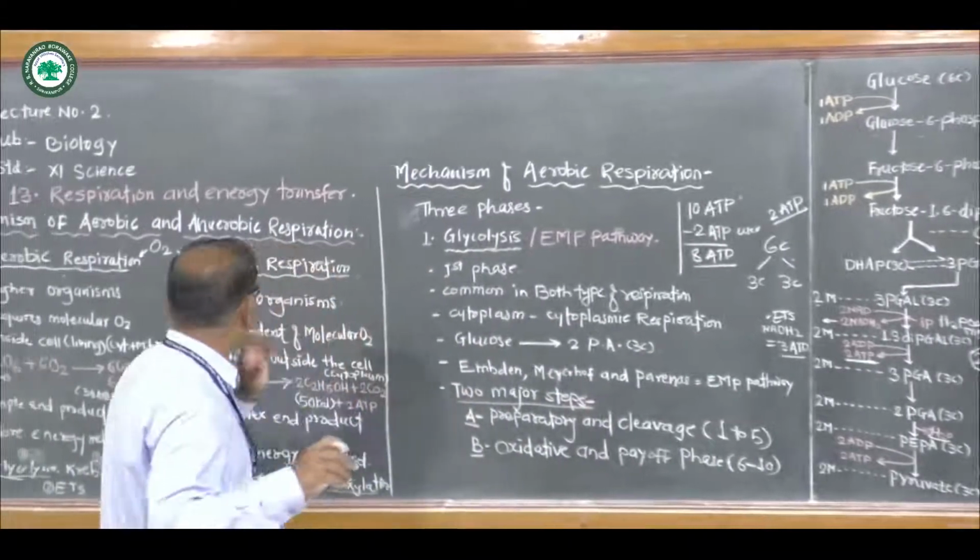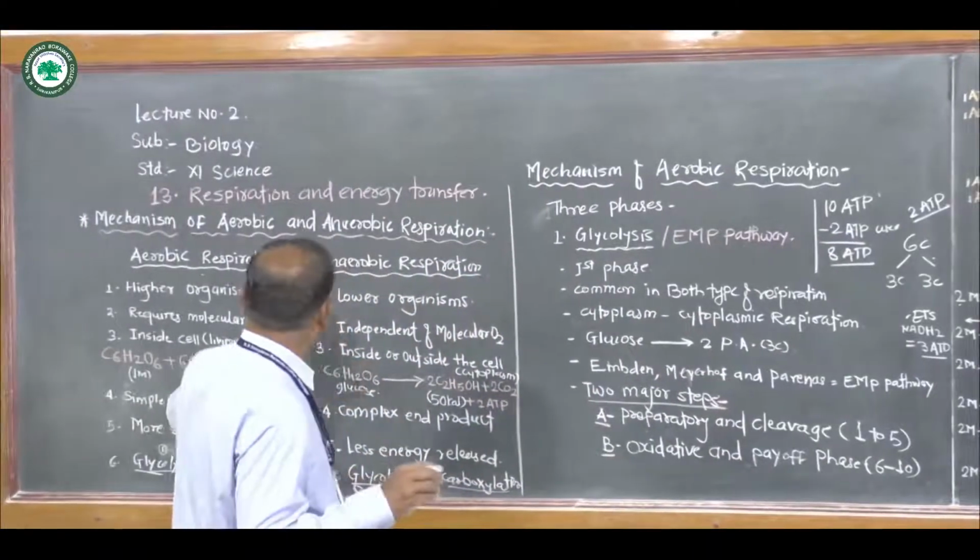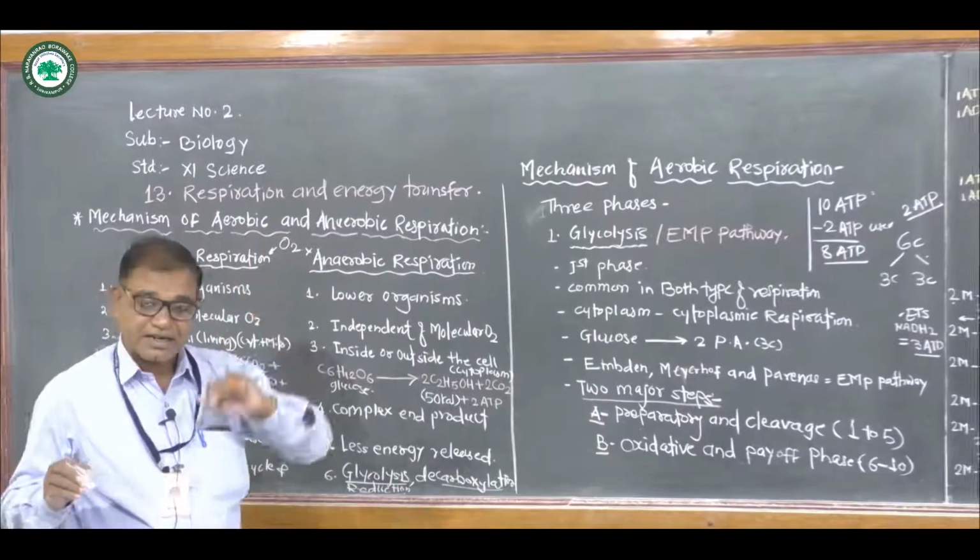Now, one more point within the mechanism of aerobic and anaerobic respiration.